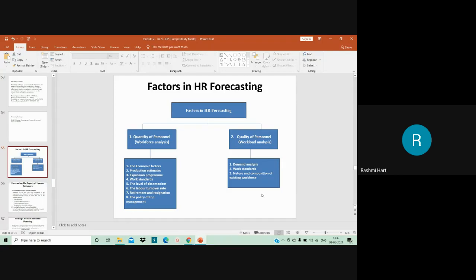Then you have expansion programs. If the organization thinks of moving in for expansions, at that time the need for different types of personnel arises. Such possibility should also be taken into account while calculating future manpower requirement. That is also one of the factors which affects the HR forecasting.